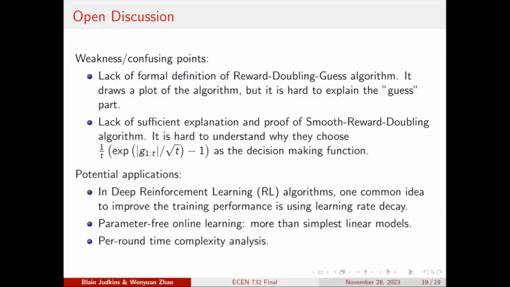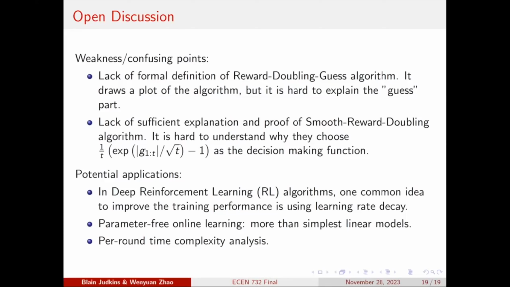And I think there are still several weaknesses or confusing points in their paper. First of all, when they're discussing the reward doubling guess algorithm, they did not give us the formal solution of this algorithm. They just draw a plot of the algorithm, but it is hard to explain how they guess the upper bound and why they choose this to guess the upper bound.